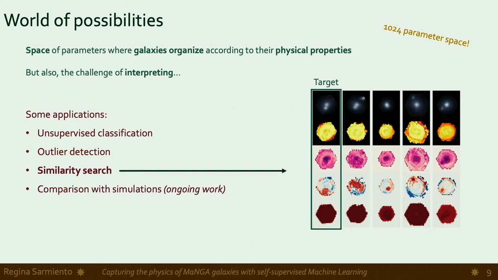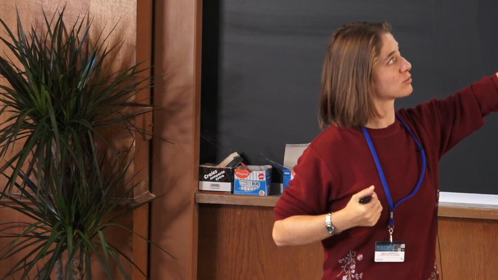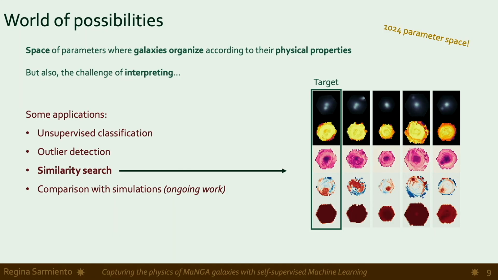Then we could also perform similarity searches. If we select a galaxy, this would be the target galaxy that has those sets of maps, we project it to the representation space, then we look at the neighbors in the representation space, and if we go back to the maps, we obtain these galaxies that are close by. So this is a super interesting approach to find galaxies that have the same structures, in particular mergers, which is the case here.